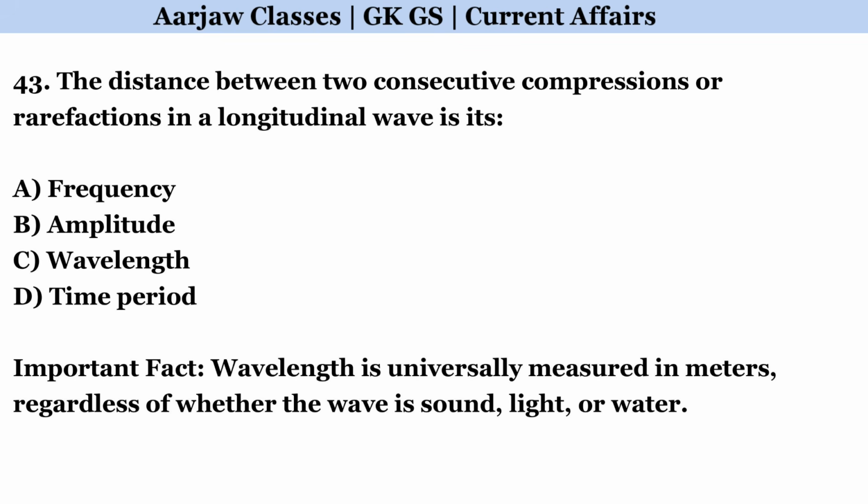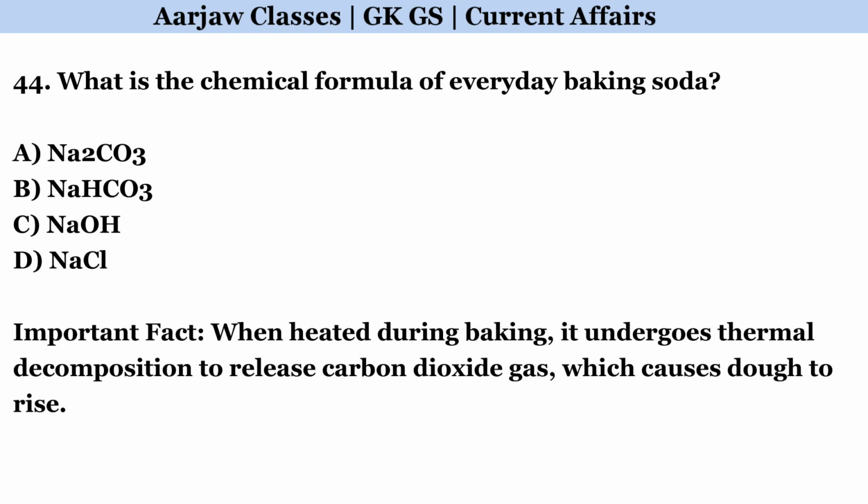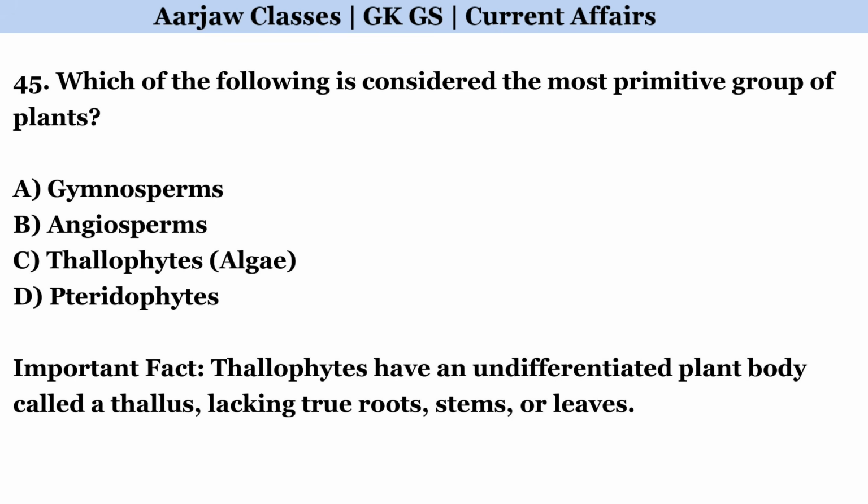The distance between two consecutive compressions or rarefactions in a longitudinal wave is its. Correct option is C. Wavelength. What is the chemical formula of everyday baking soda? Correct option is B. NaHCO3. Which of the following is considered the most primitive group of plants? Correct option is C. Thallophytes.